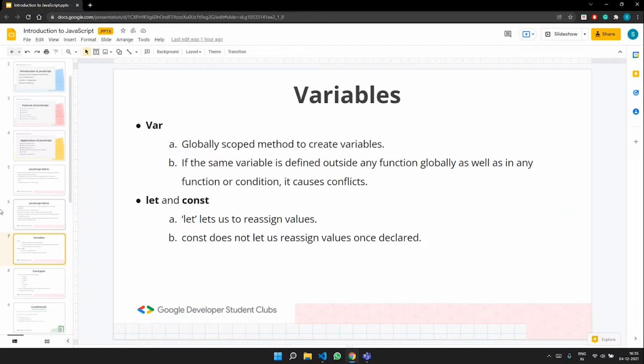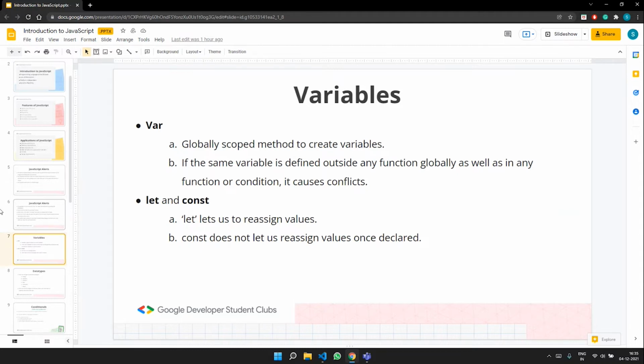And we would also need to know one important point, which is again important from an interview perspective. And that difference is basically between let and const. So the main difference between let and const that I would like to highlight here is we can reassign a value to a variable with let, whereas with const we can't, right?